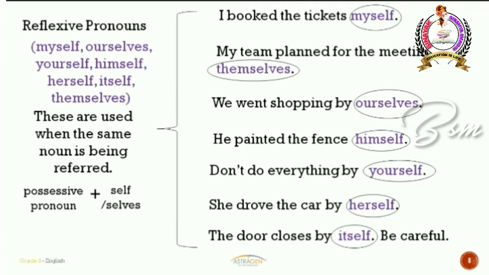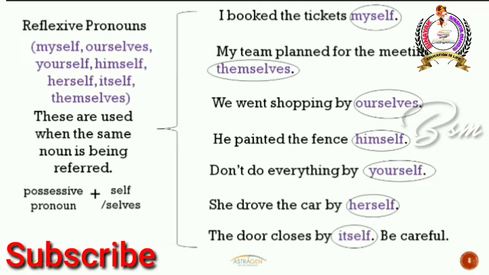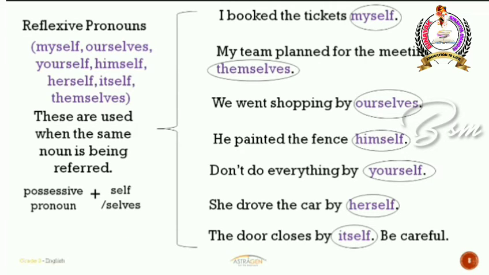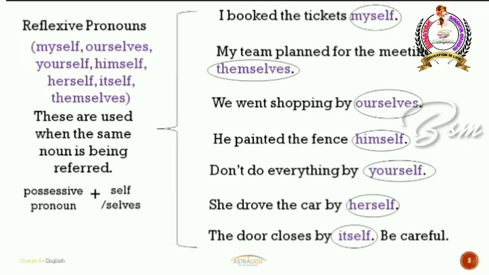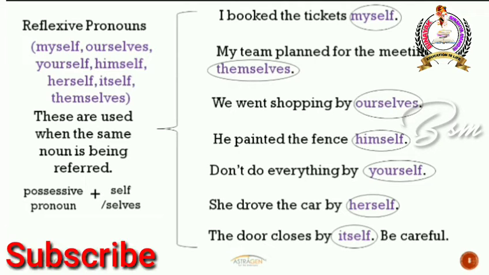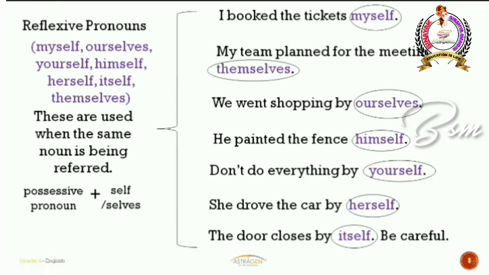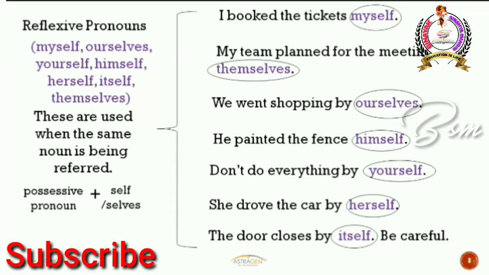So when you do the particular action by yourself, or if the noun is doing the action by themselves, then you call that as a reflexive pronoun. So let's look at the first example. I booked the tickets myself. So here nobody booked the tickets for me. I did it by myself. So that's the reason why I am referring to the same noun. That's I. So that's the reason why I will use the reflexive pronoun myself.